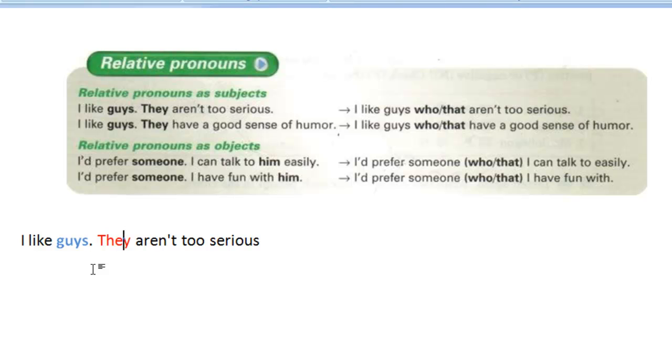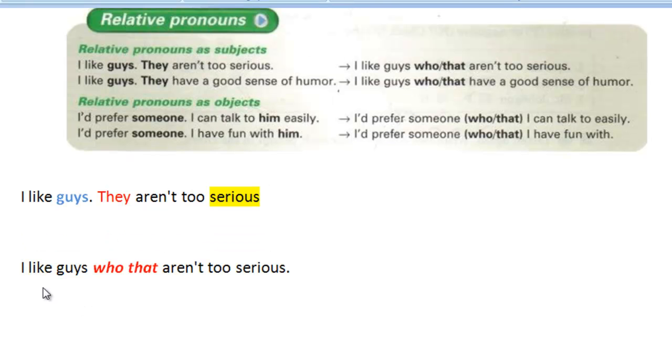And then, they aren't too serious. In this case, I want you to notice that we're using adjectives. So whenever you use adjectives, what you're going to have in this second statement is the verb to be, either positive or negative. And then that's going to be followed by the adjective. What I want you to notice at this time is how we take these two pieces of information and combine them together with the relative pronouns who or that.